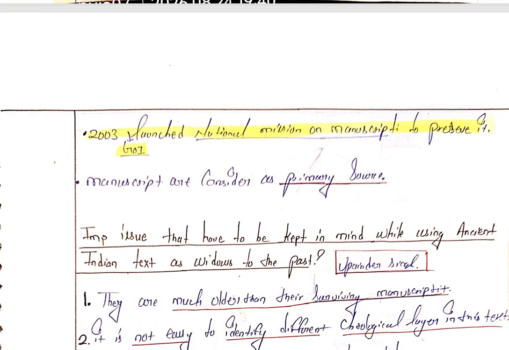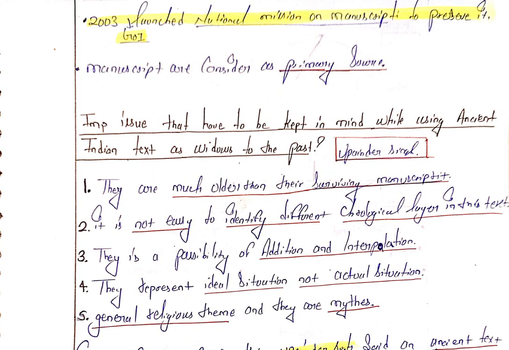In 2003, the Government of India launched the National Mission for Manuscripts to preserve them, and manuscripts are also considered a primary source. An important issue to be kept in mind while using ancient Indian texts as a window to the past: according to Upinder Singh, if we use ancient Indian sources, there are some things we must remember and keep in mind to take a deep dive into ancient Indian history.